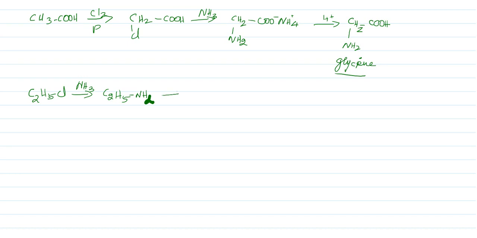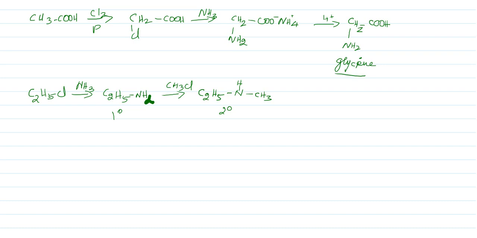Then if you again add CH3Cl to this compound, you get C2H5NHCH3. Here one hydrogen is replaced. This amine, C2H5NH2, is called a primary amine, whereas this amine is called the secondary amine. And similarly you can produce many amine compounds.